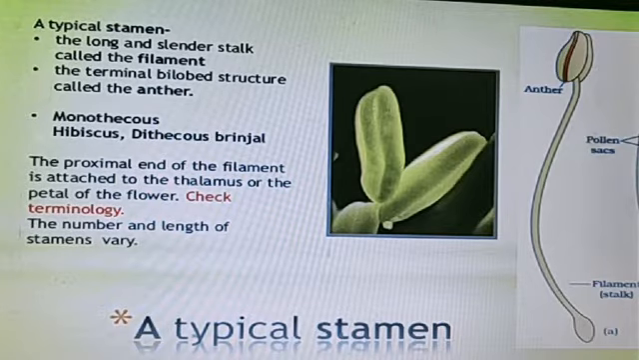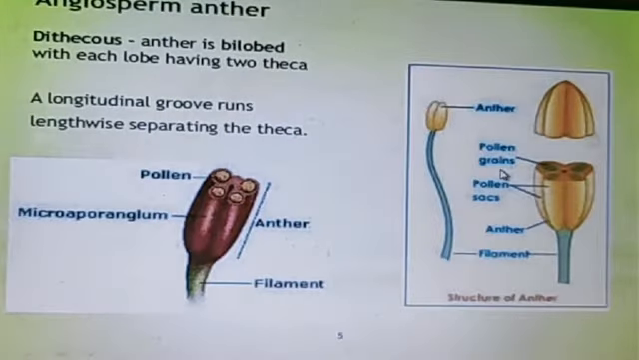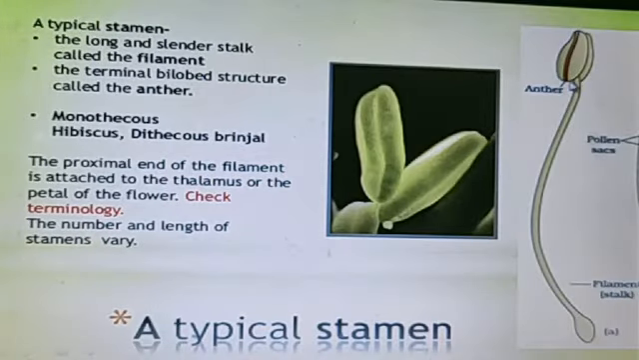First of all, look here at the diagram. A stamen consists of a filament, this portion, and at the top of it is the anther. The terminal end of the anther is bilobed; you can see one lobe and a second lobe. That's why it is known as a bilobed structure. It is dithecous, meaning two thecae are there. Monothecous anthers also occur in some plants, such as hibiscus, and dithecous ones in brinjal.